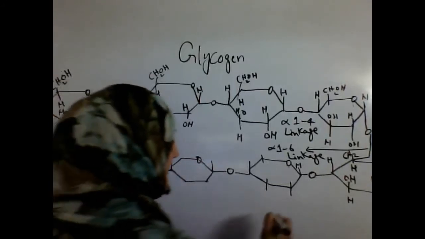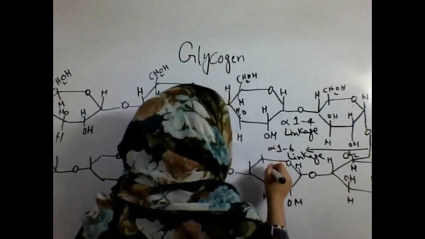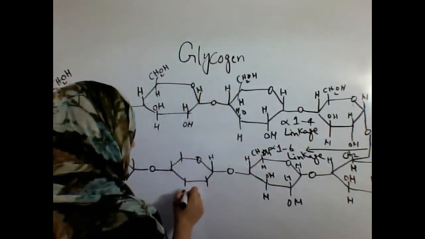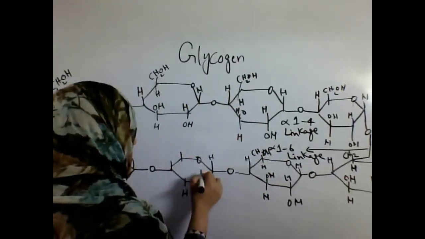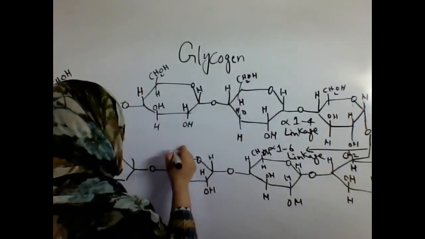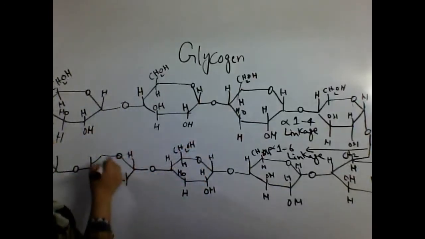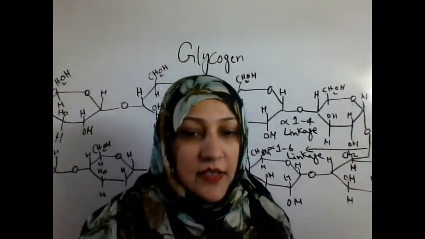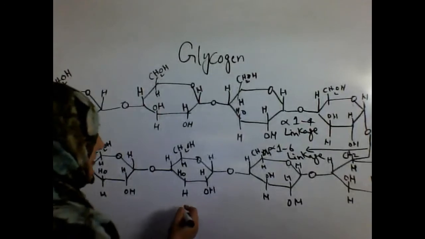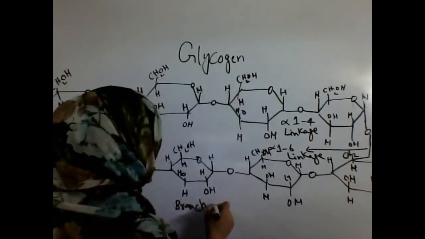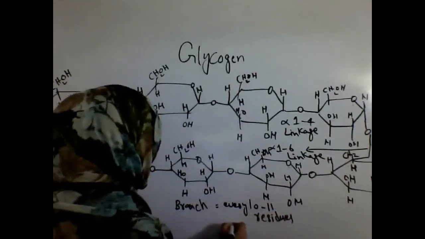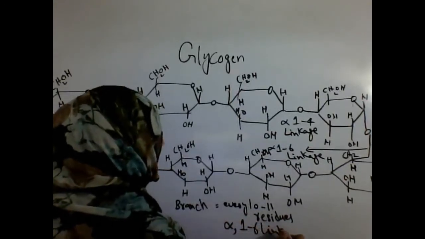As it is attached, this is the structure of the glycogen molecule, in which the branch occurs after every 10 to 11 residues by alpha 1,6 linkage.